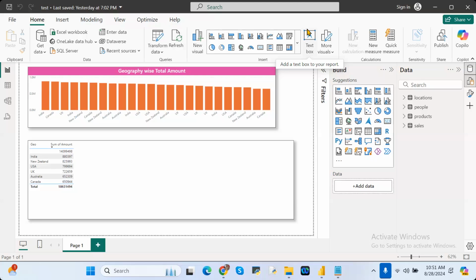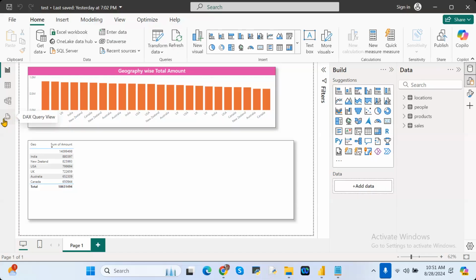Actually, this is a very important option included in the latest version of Power BI. If you are opening or using an old version of Power BI, you are not able to see this option.